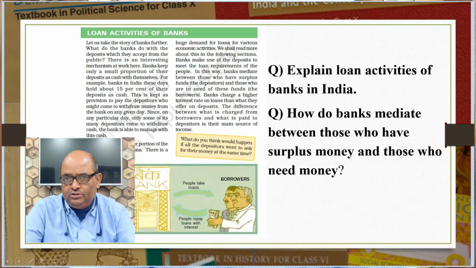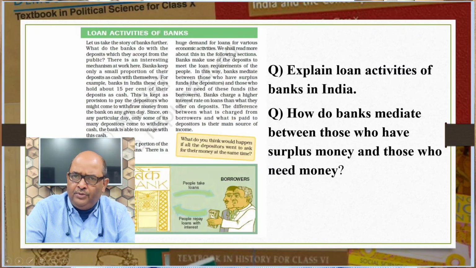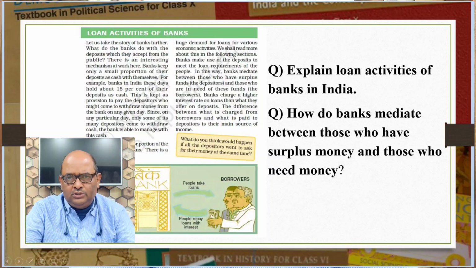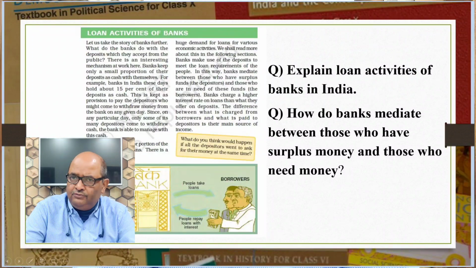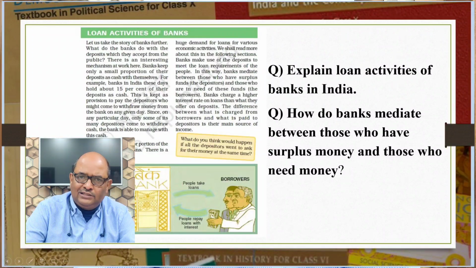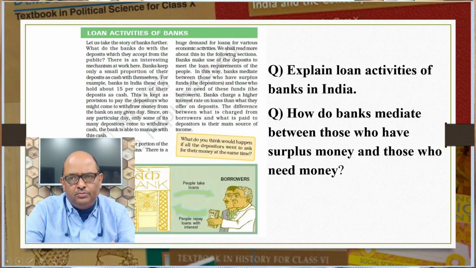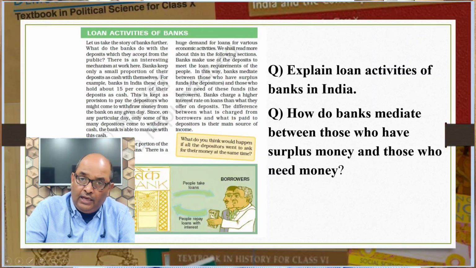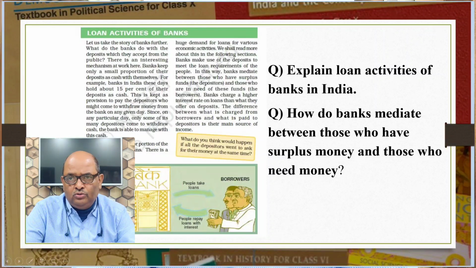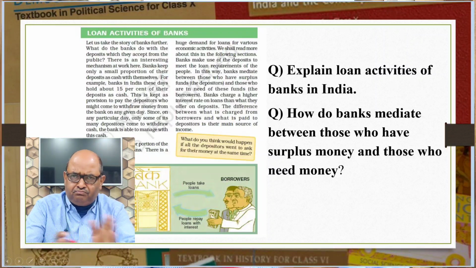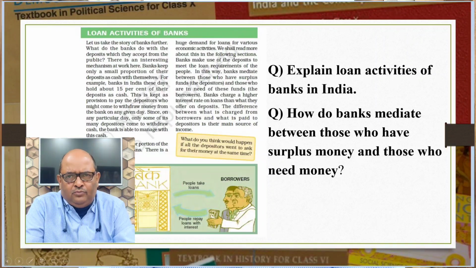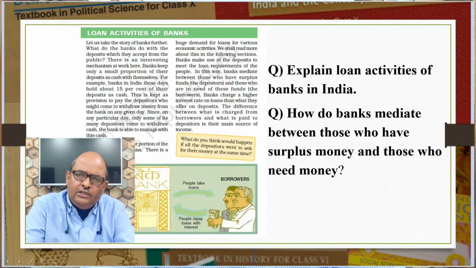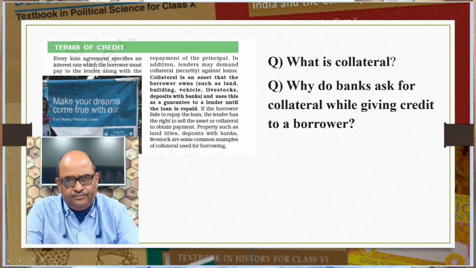Now I will come to the first question. Explain the loan activities of banks in India. See, people have extra cash with them. So those having extra cash open a bank account in their name and deposit the surplus money there. Out of the total money deposited with the bank, 15% of it is kept as a minimum cash balance to pay the depositors who might come to withdraw money from the bank on any given day. And the rest of the amount is used to extend loans to the borrowers. So, both the questions are almost the same, only the words are different. Otherwise, you have to write the loan functions of the bank only.